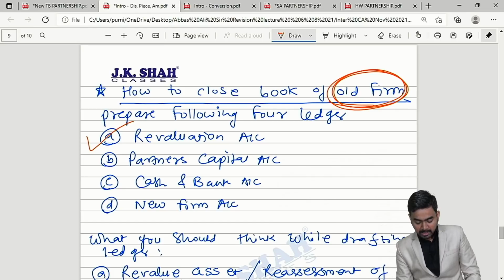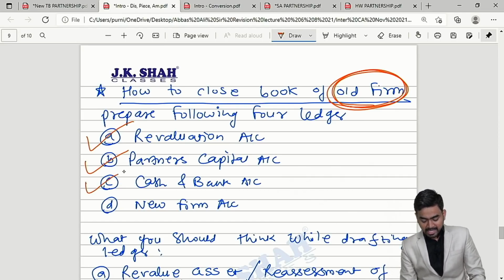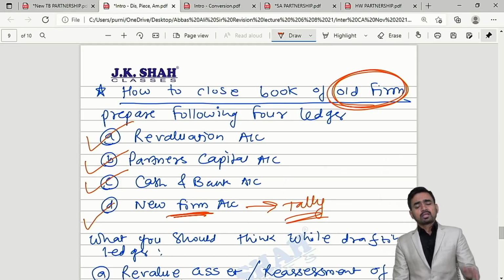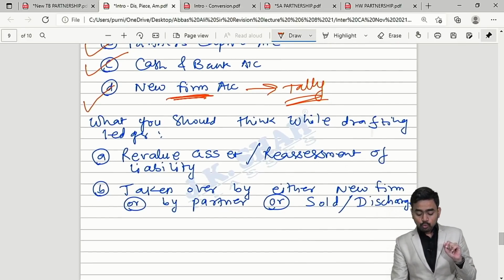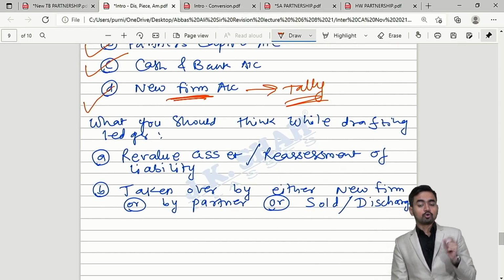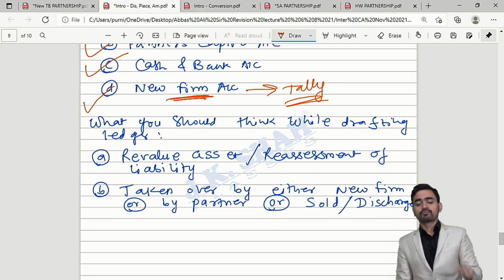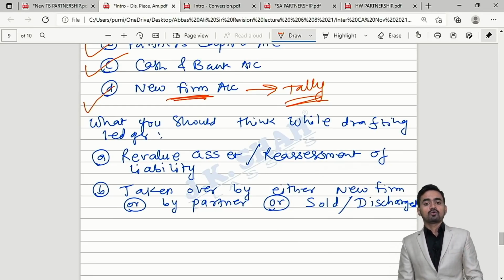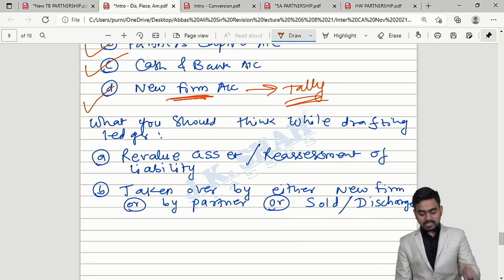Okay. Then partners' capital, cash and bank, and the new firm account. At the end your new firm account will tally. Okay, now I am giving you simple 2 steps to close the books of the old firm in case of amalgamation of firms.